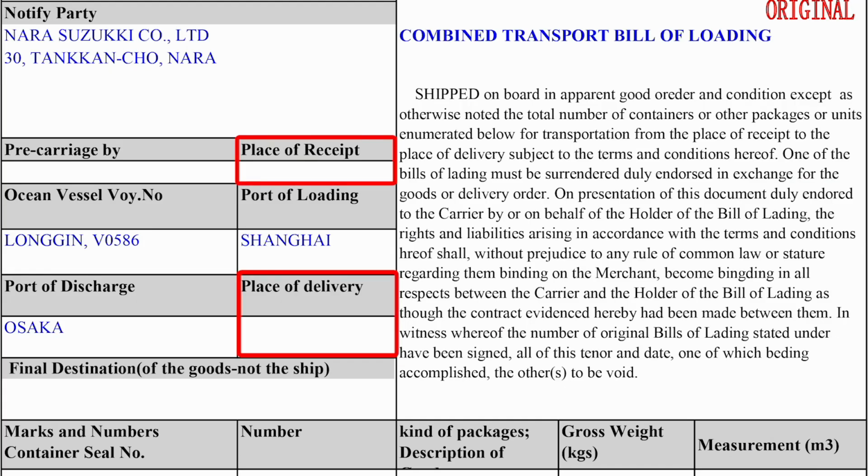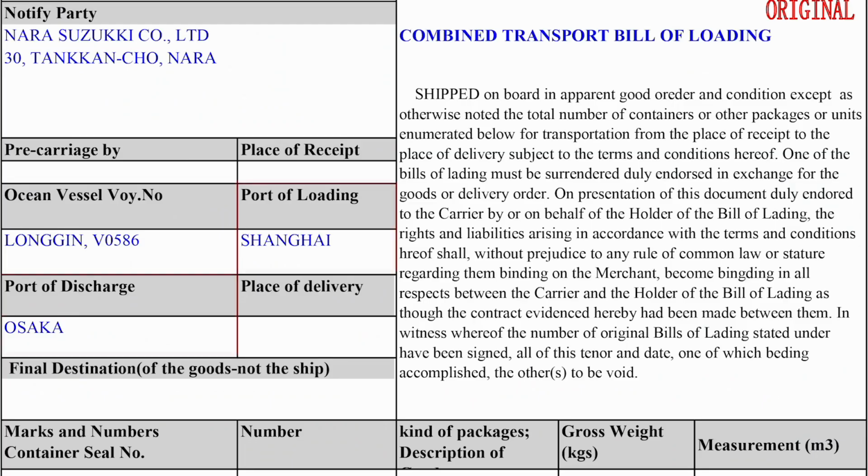7. Place of receipt and place of delivery. Place of receipt is the place for the MTO to take in charge. Taking in charge means that the goods have been handed over to and accepted for carriage by the MTO. Place of delivery is a place of destination. Within the two places, multimodal transport is provided. 8. Port of loading and port of discharge. Within these two ports, port-to-port shipment is provided.